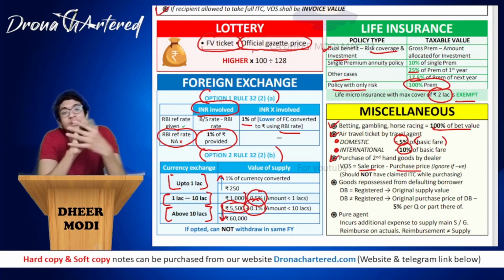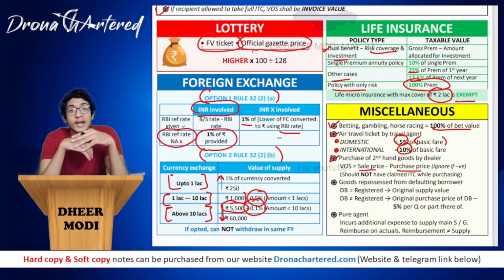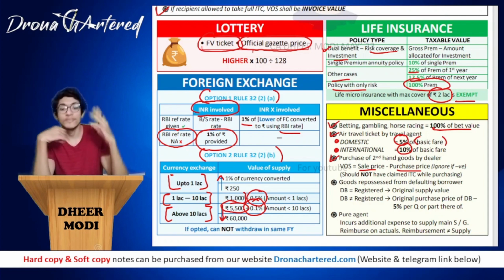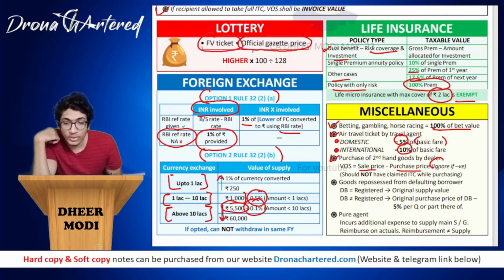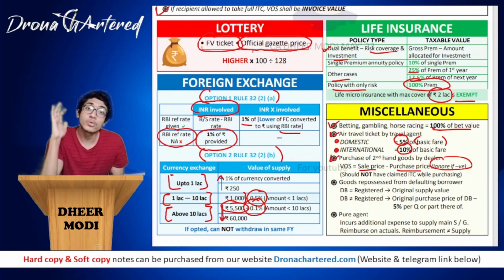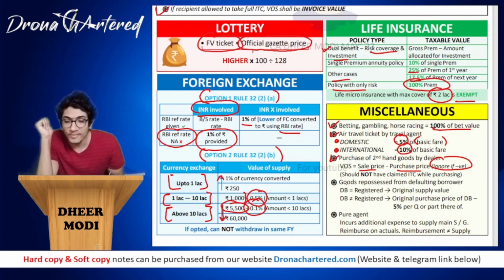Okay, now sir, what if I sold it at a loss? What if I purchased it for 1 lakh and I sold it for 80,000? So over here, will I get 20,000 as negative value of supply? GST department says no. If you get a negative figure, you have to ignore it. Only and only if it is positive will it be considered as a value of supply.